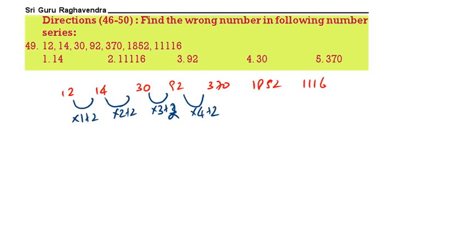Into 4 plus 2, that is 370, that is also correct. Into 5 plus 2, that is also correct. Now into 6 plus 2. See, 6 into 2, 12, 12 plus 2 means the number should end with 4, not with 6. So this is the wrong number. See the next question.